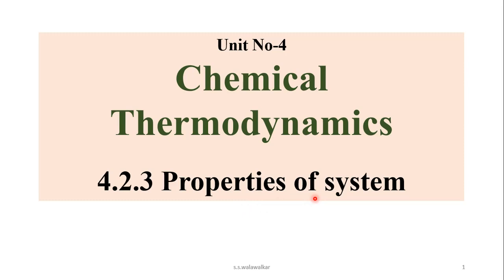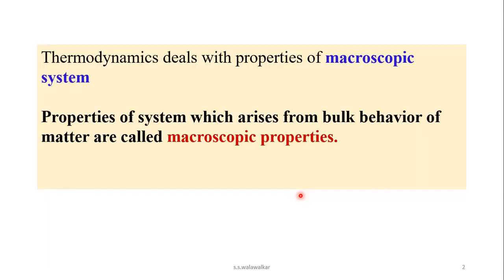In last lecture we have studied important concepts in thermodynamics such as what is meant by system, surrounding, then boundaries, different types of boundaries. Also we have studied the types of systems such as open system, closed system, isolated system, and scope and limitations of thermodynamics. And in limitations of thermodynamics, we have studied that thermodynamics deals with